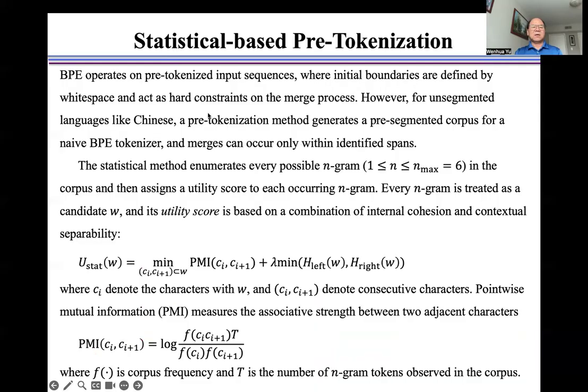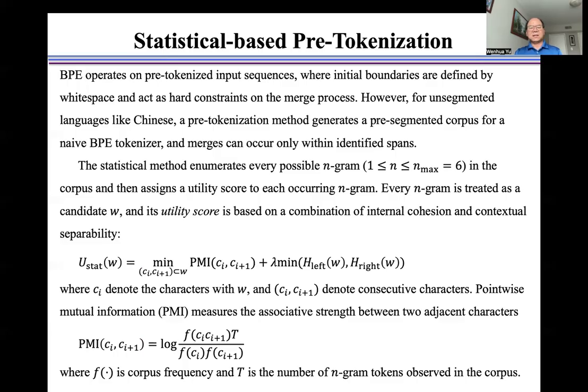BPE operates on pre-tokenized input sequences where initial boundaries are defined by white space and act as hard constraints on the merge process. However, for an unsegmented language like Chinese, a pre-tokenization method generates a pre-segmented corpus for the naive BPE tokenizer, and merges can occur only within identified spans.